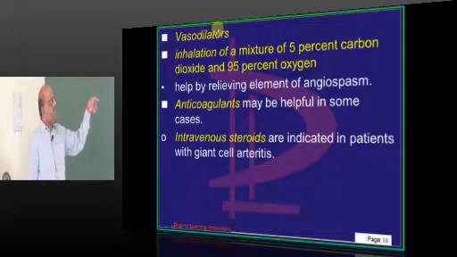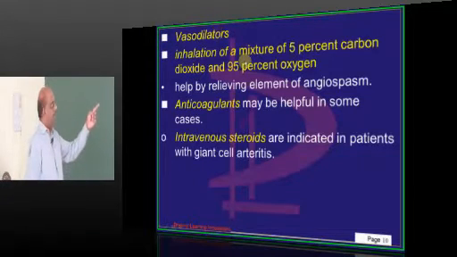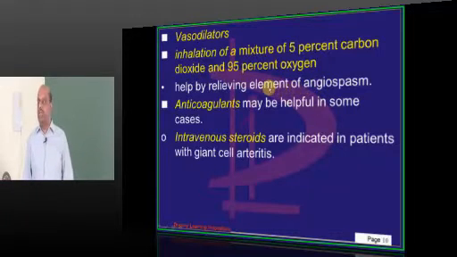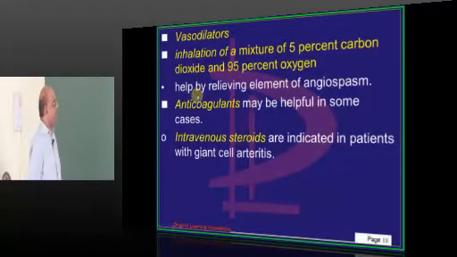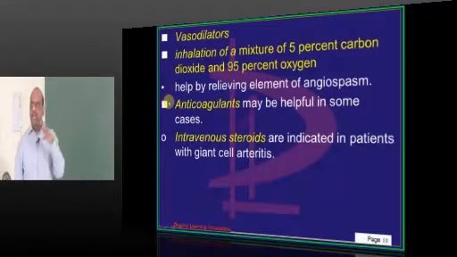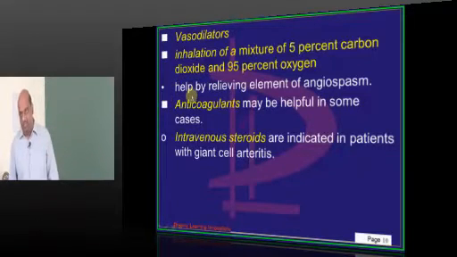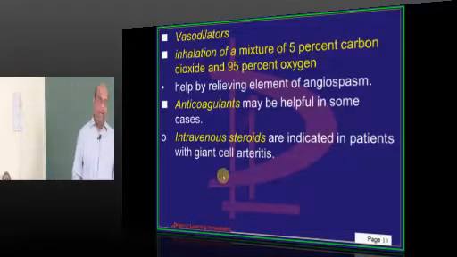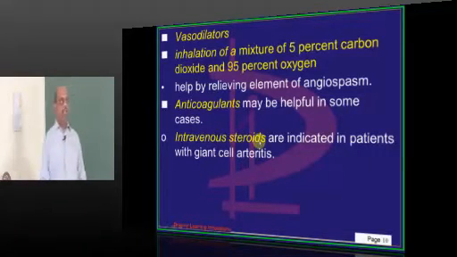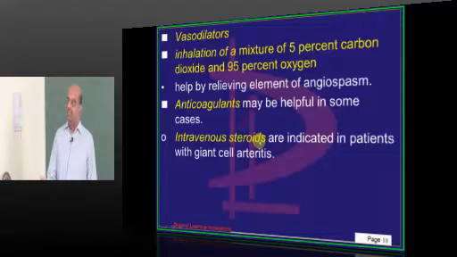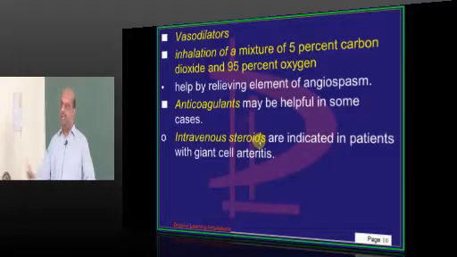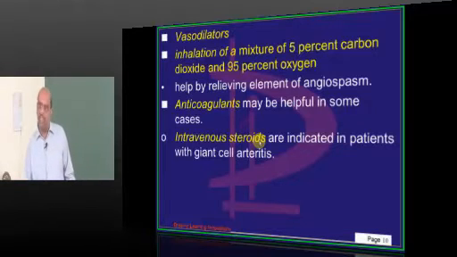Then we also give vasodilators, like a mixture of 5% CO2 with 95% oxygen, which is also one of the practices in management of acute retinal ischemia in case of a CRAO. Anticoagulants can be helpful sometimes. Intravenous steroids, especially if it is giant cell arteritis. Without waiting for a biopsy report, you need to start methylprednisolone if you are suspecting it.